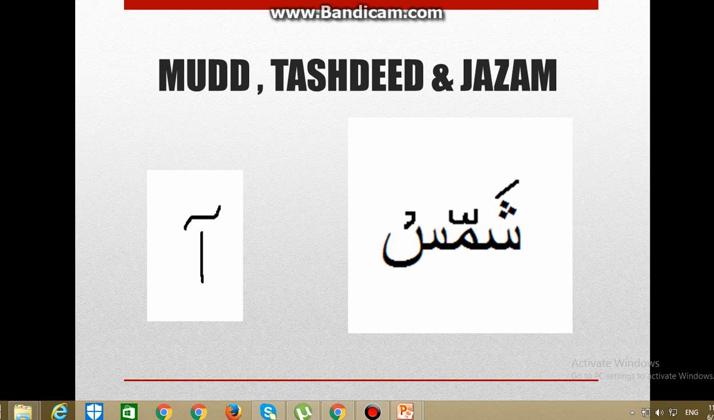Jazm is this symbol. Actually, this symbol has very much importance, because this symbol has no pronunciation like zabar, zer, pesh, standing zabar and standing zer, or mad. If it is upon any alphabet, just stop there, like shams. I did not pronounce it as shamsi, shamsa, shamsu. I pronounced it as shams. I stopped at s, shams. So this is jazm, mad and tashdid.